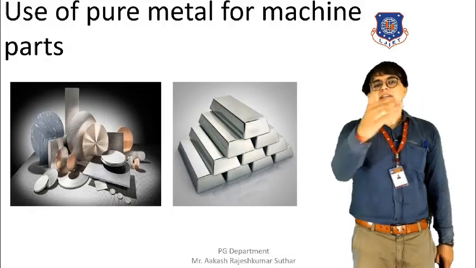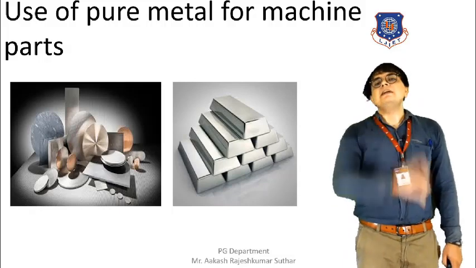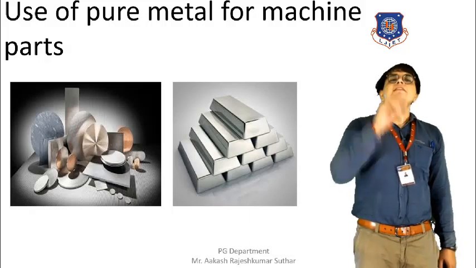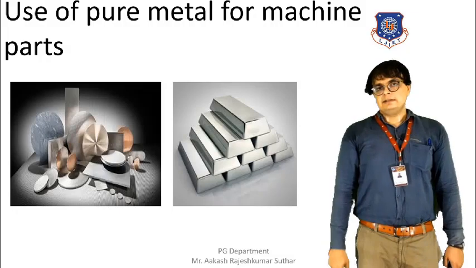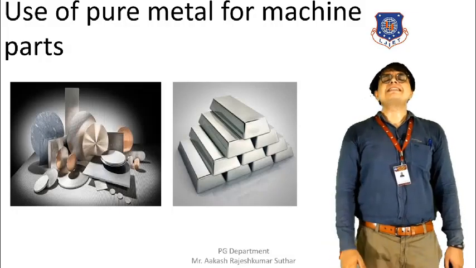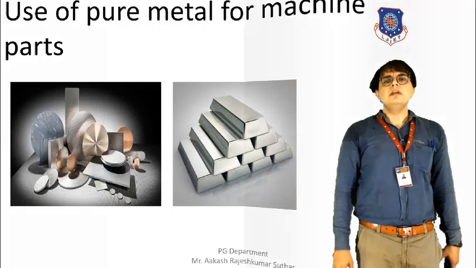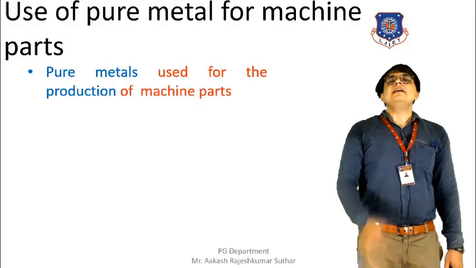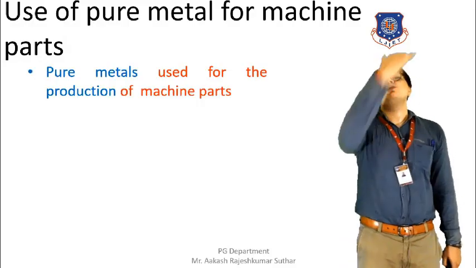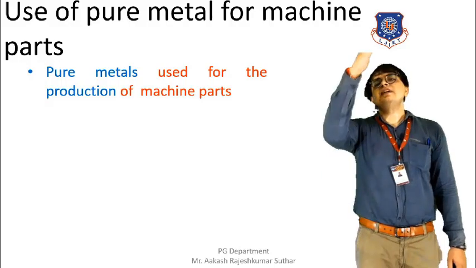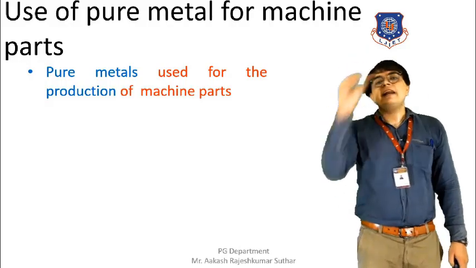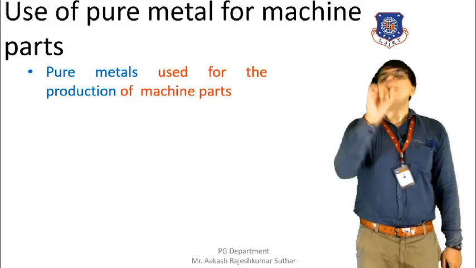The corrosion resistance property of the material will be increased, or you can say that corrosion can be prevented, if we have used pure metal. Now let's briefly discuss this method. We all know that machine parts are exposed to the atmosphere, and because of this exposure, a layer is formed around the surface of the machine parts.